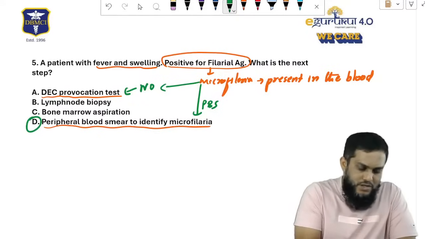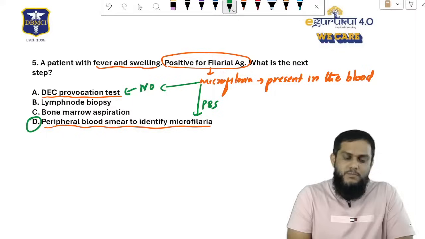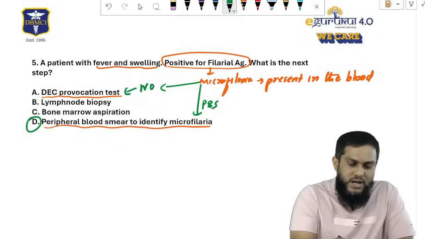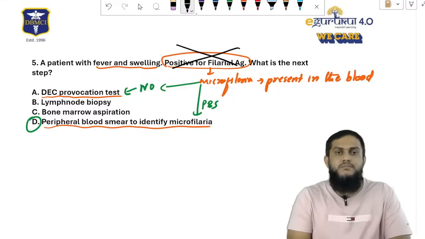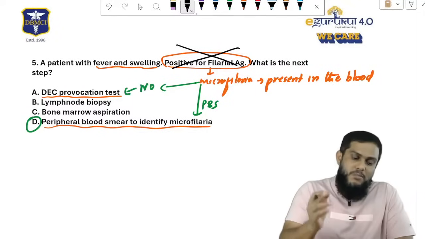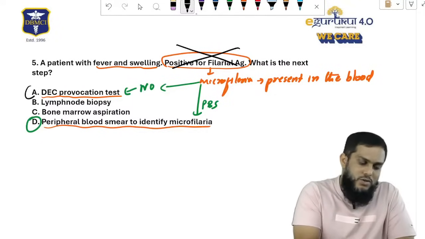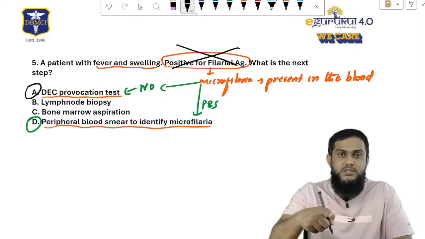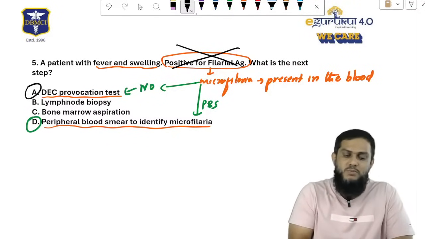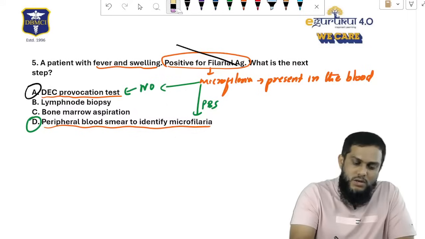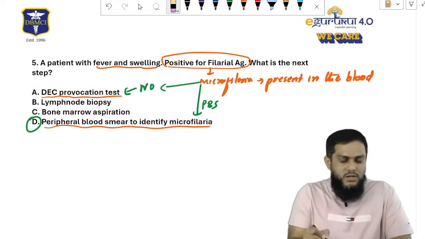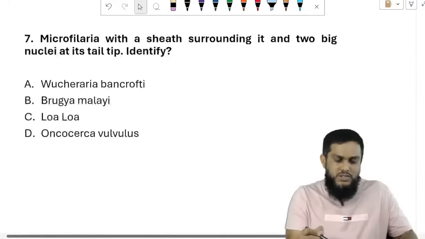So peripheral blood smear is the answer, because positive filarial antigen is mentioned. If positive filarial antigen is not mentioned, it means microfilaria is not present in the blood. Then you have to do DEC provocation test, so that microfilaria will come into the blood. Then you go for peripheral blood smear. Because in this question positive filarial antigen is mentioned, directly go for peripheral blood smear. Don't go for DEC provocation test.